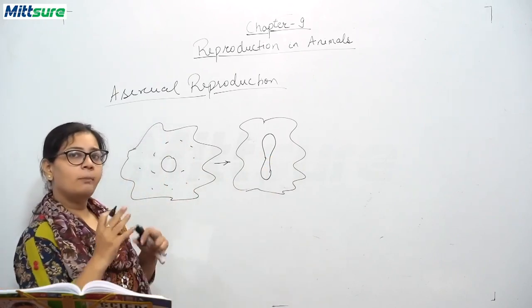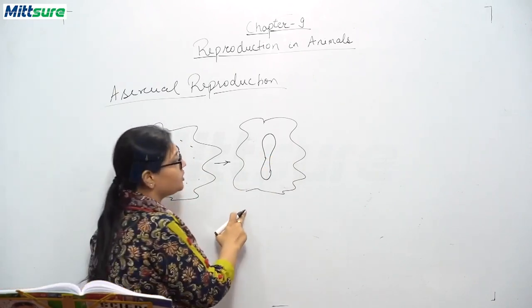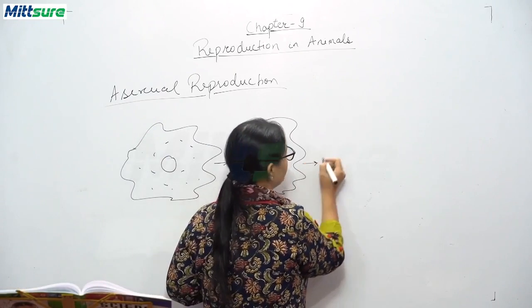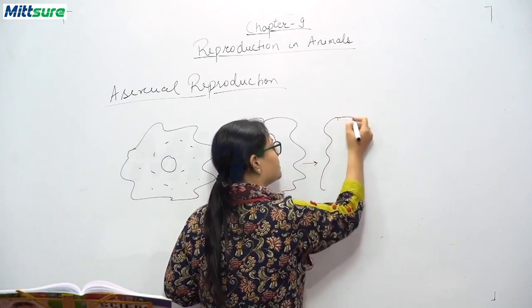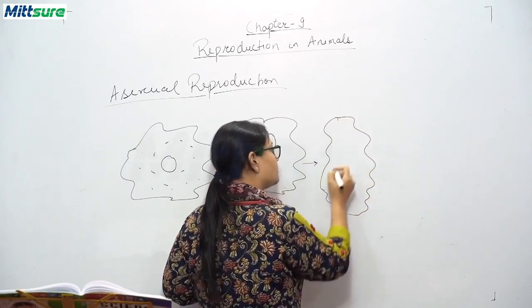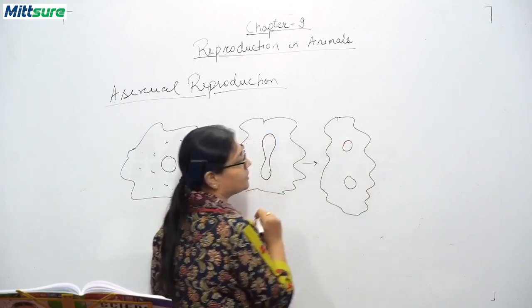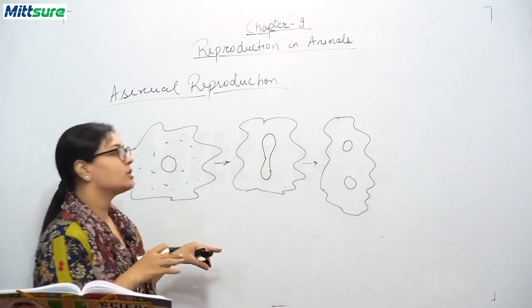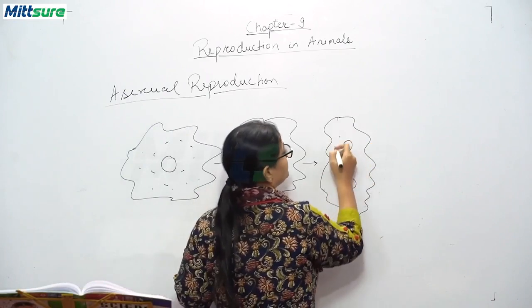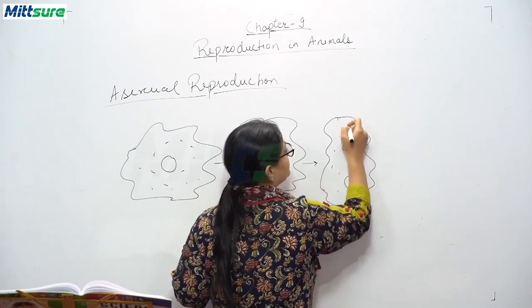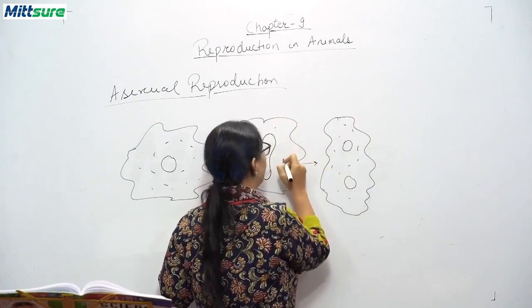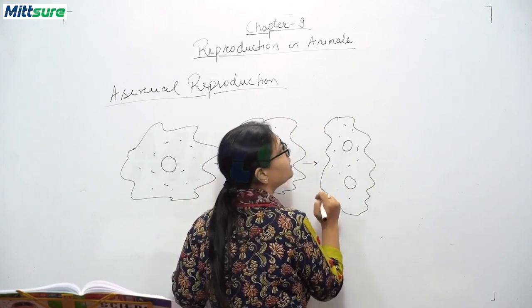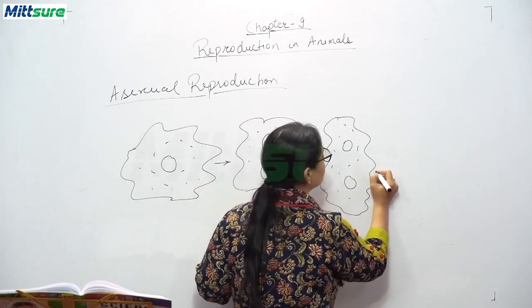So nucleus क्या होगा? खींचेगा. जब nucleus खींच जाता है, उसके बाद क्या होगा? दो nucleus बन जाएंगे. After these two nuclei are formed, the cytoplasm starts elongating. अभी nucleus elongate हुआ था, अब क्या होगा? Cytoplasm elongate होता है.